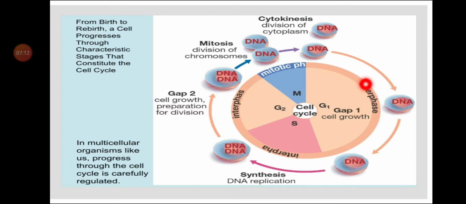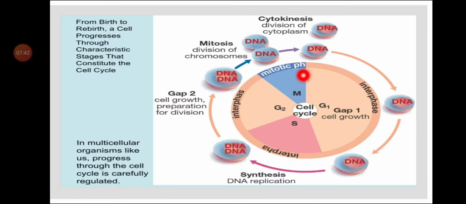The cell performs different functions during this G1 phase. RNA synthesis takes place in this phase, it can be mRNA, rRNA and tRNA. The other work it does in this phase is protein synthesis and synthesis of membranes. So the G1 phase is known as the first gap phase or first growth phase, also known as the post-mitotic gap phase.